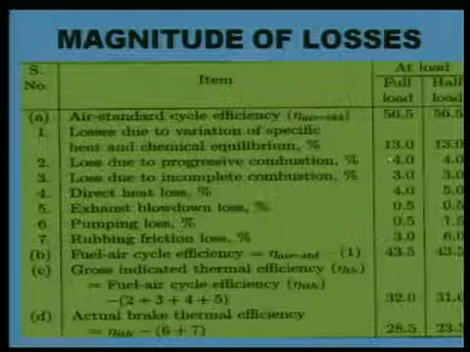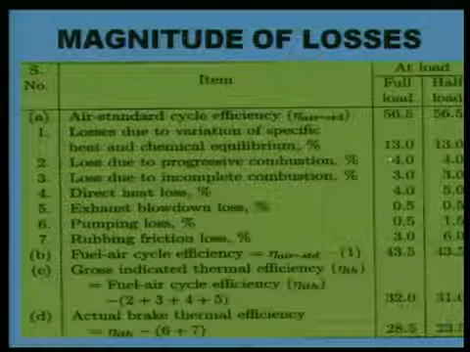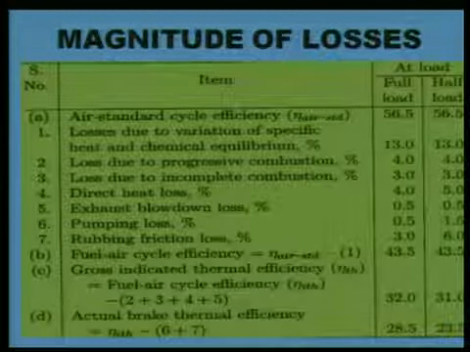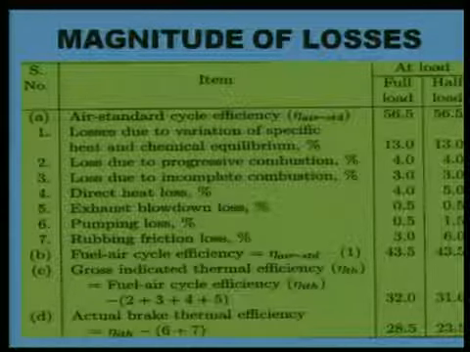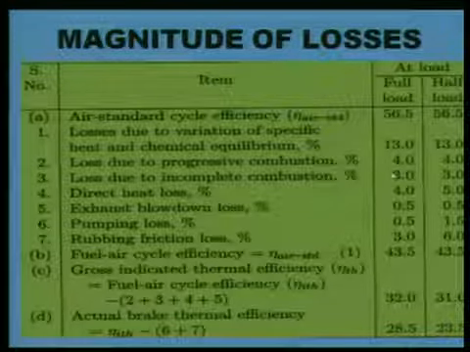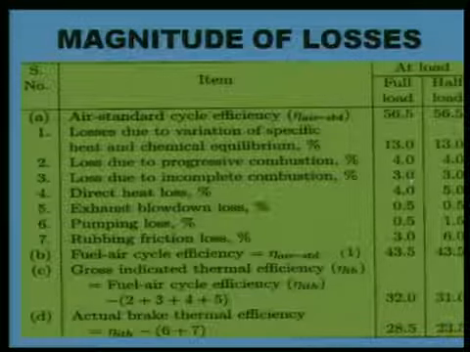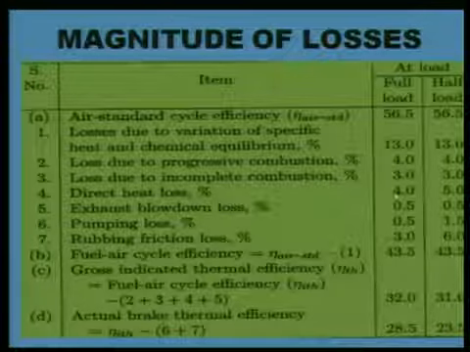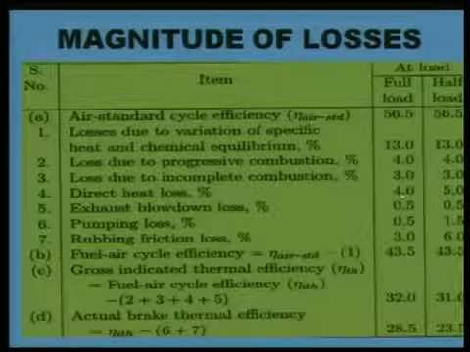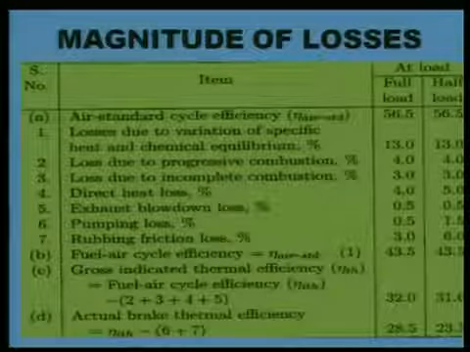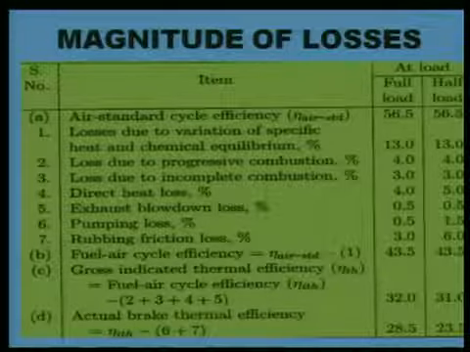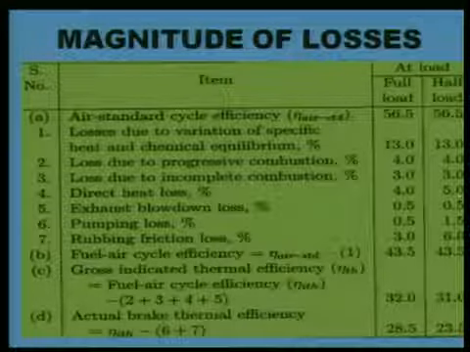Then the remaining losses: one is due to progressive combustion, the time required in the combustion, the time losses. Then we said incomplete combustion, where the flame has not reached the cylinder wall and some fuel remains unburned. This is also 3% at full load and half load. Then there is direct heat loss, around 4%, due to the temperature difference between the cylinder and outside. If the load is lesser, the losses will be much more, because the piston is running at a lower speed, with the throttle partly open. So losses may be more because the speed of the piston is lower.